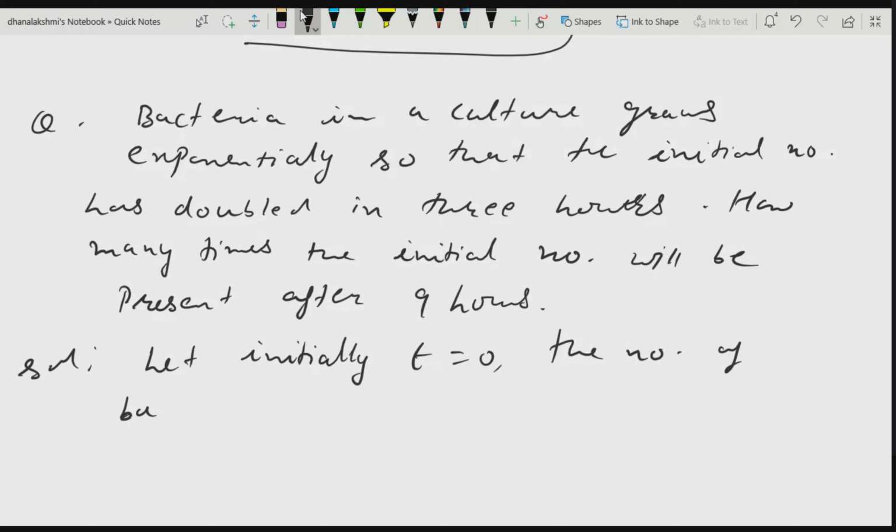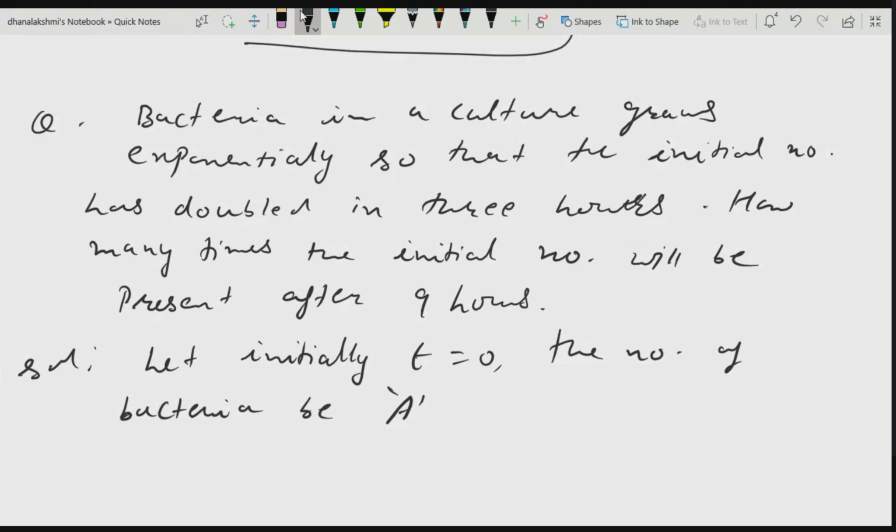After 3 hours it has been doubled. The question is, after 9 hours, how many times has it been doubled from the initial quantity? So let the number of bacteria be A. After 9 hours, we need to find how many times of A bacteria is present.